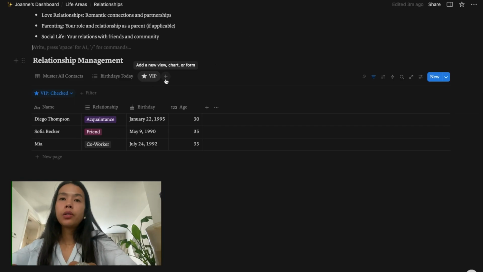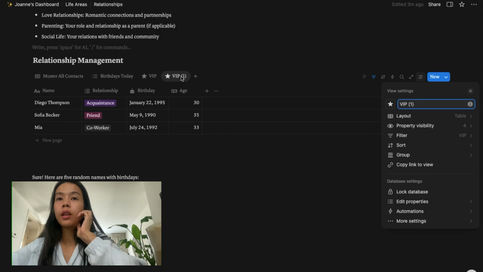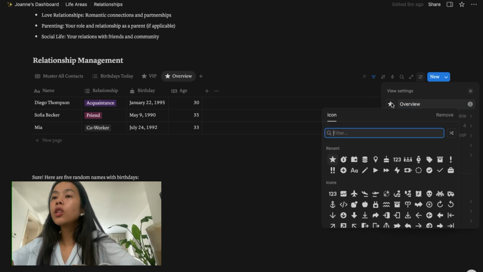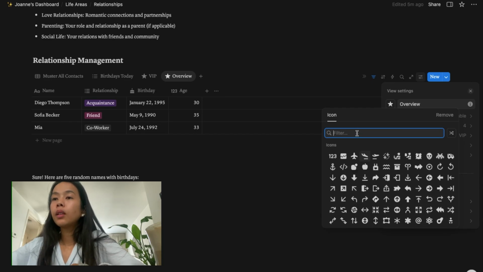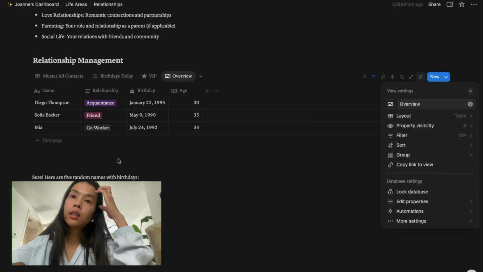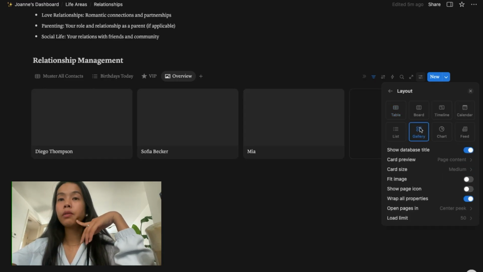And what else is interesting for us? I want to be able to have a gallery view, for example. Gallery view. And we're going to just duplicate this one and call it overview. Okay. And we're going to put the image, this one. Gallery view. So we're going to change the layout from table to gallery.